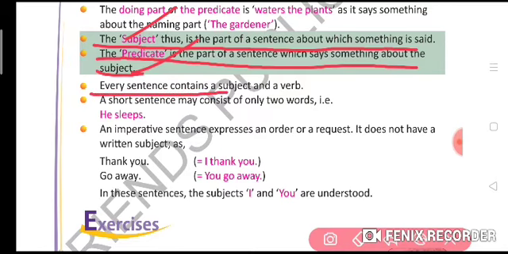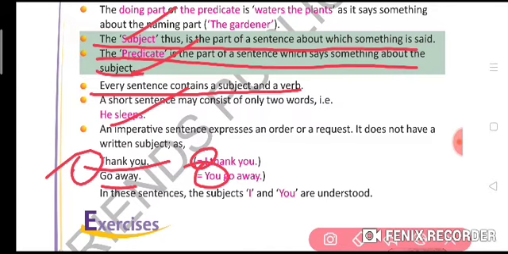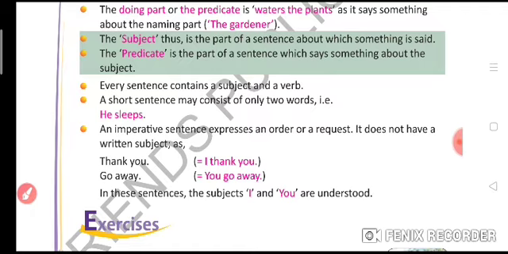Every sentence contains a subject and a verb, and a short sentence may consist of only two words, for example, he sleeps. And there is an exceptional case for the imperative sentence. It expresses an order or request. It does not have a written subject, as in thank you. There is no subject before thank you, so we consider I as the subject. In go away, we consider you as the subject here. In these sentences the subjects I and you are understood, for imperative sentences only.